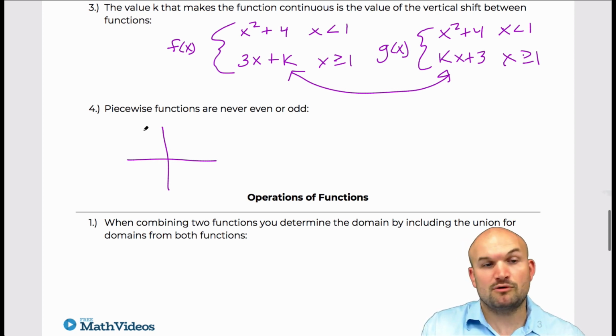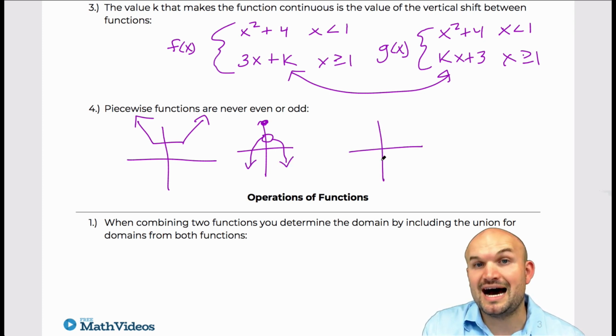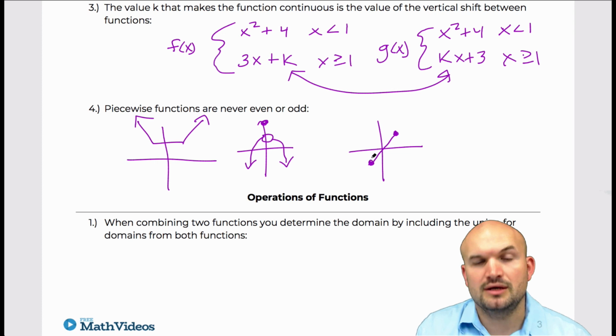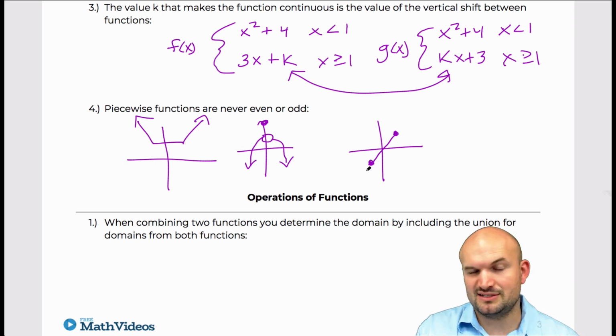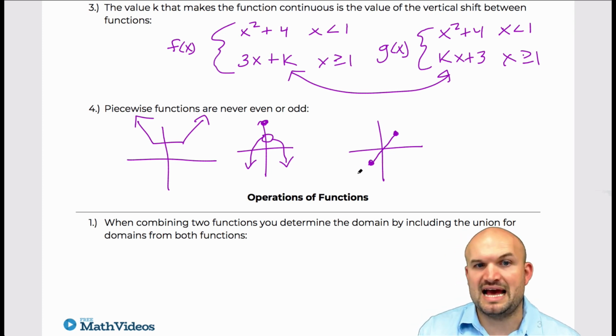But remember, if it's even, it just has even symmetry. So it can look something like that, or a quadratic with a hole, as long as the dot above it is there, that graph has symmetry. A function that is odd, meaning it's symmetrical about the origin, could look something like that. And there, it's symmetrical about the origin. So it's not very common, but that doesn't mean that it doesn't exist.